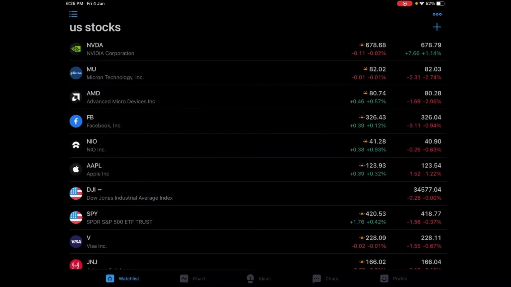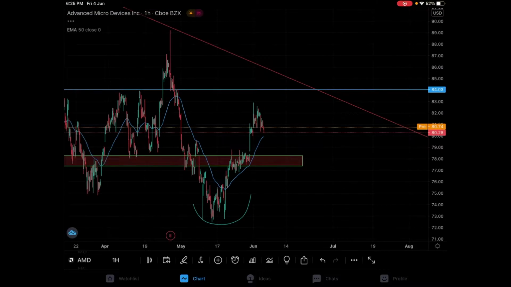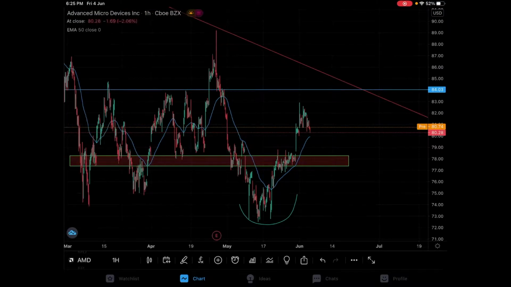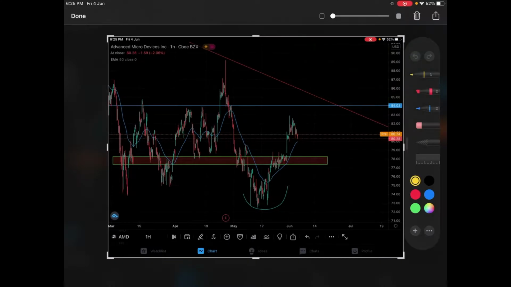All right, switching back to AMD. As you can see with the AMD stock, the market started moving from the support area. It started moving, formed a little range, and then again goes back up. We can assume again that the market might form a little range and then go back up to this $84 level.